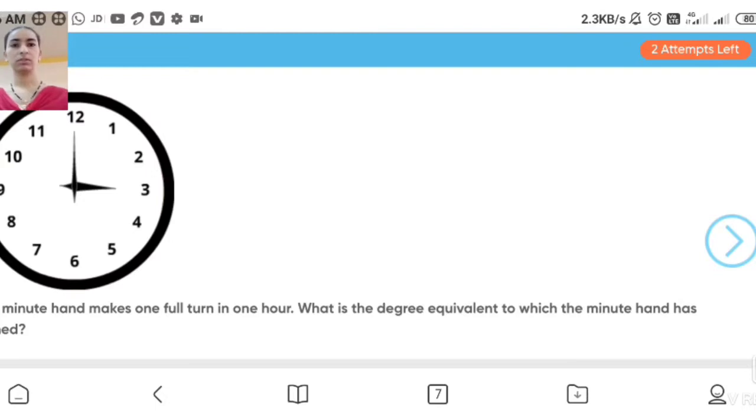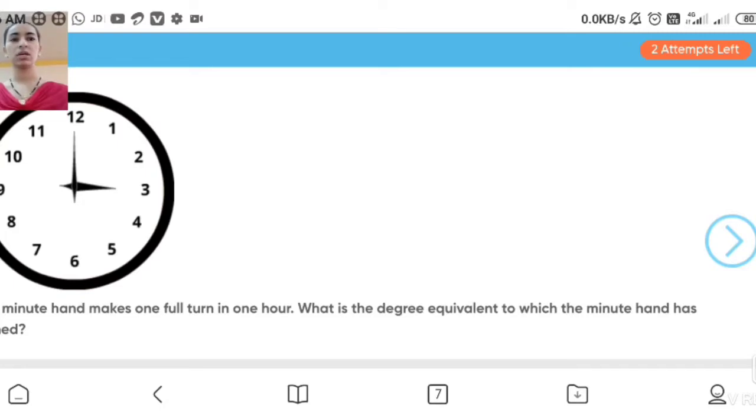Yes students, as you know, we have finished our chapter, that is lines and angles. In that chapter we have learned what is the meaning of line, what is point, which are the types of lines, angle, then types of angles, and the relationship between the angles. With the help of all these things, we have solved exercise 7.1 and 7.2. We have completed this much.